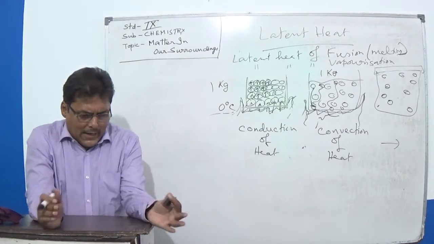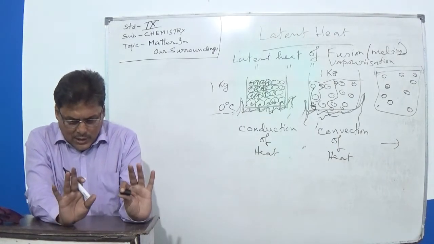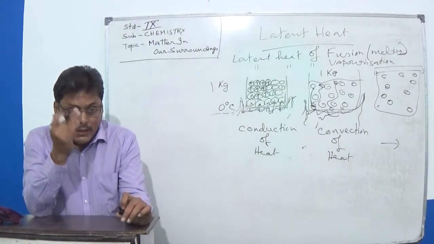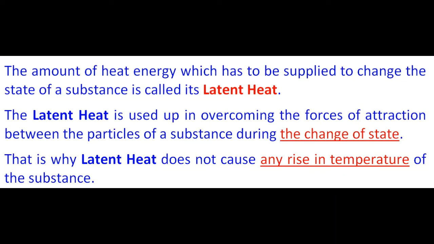Let's look at the slide to give this definition. Keep this definition in mind. The amount of heat energy which must be supplied to change the state of a substance completely is called its latent heat.